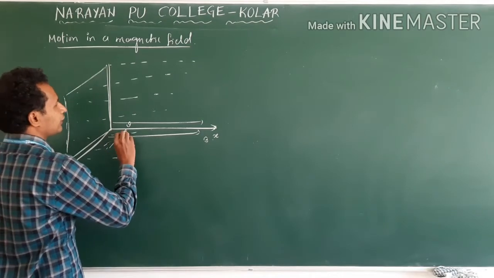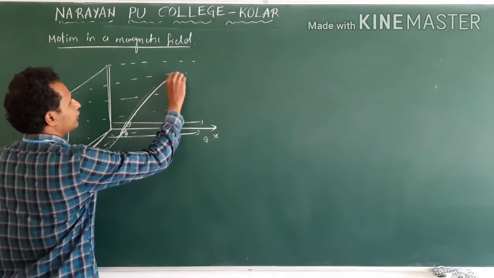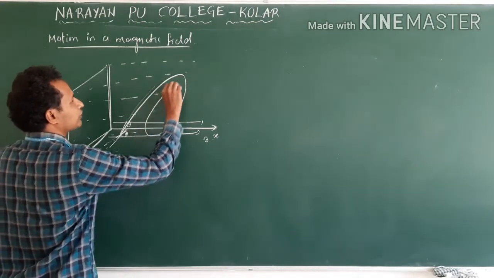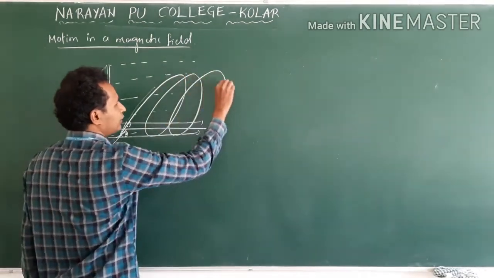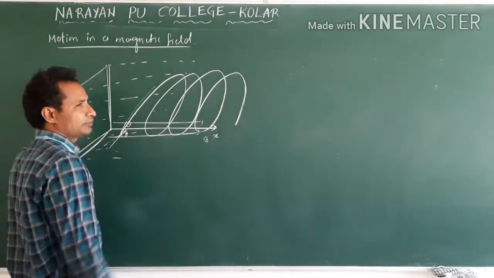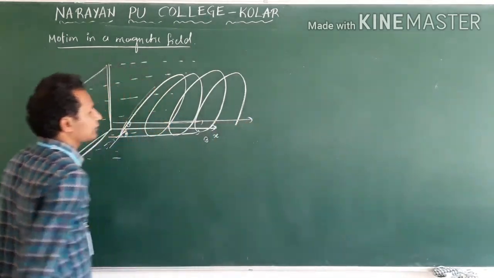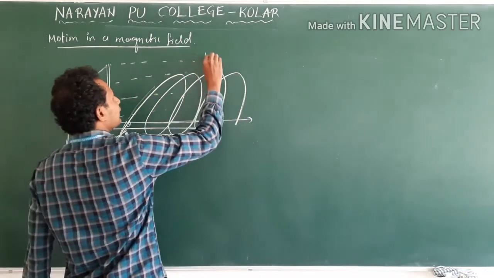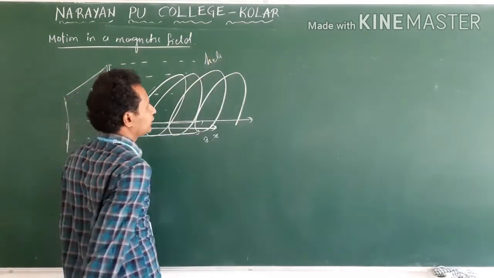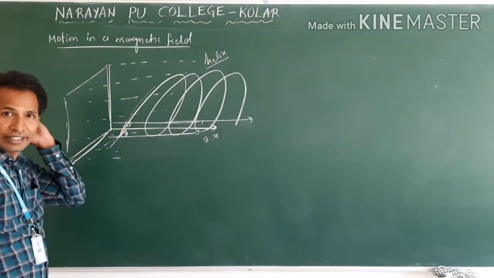In this case, it moves like this, turns and travels. It is in circular motion as well as moving along the x direction. So this we call a helix, or a helical path.